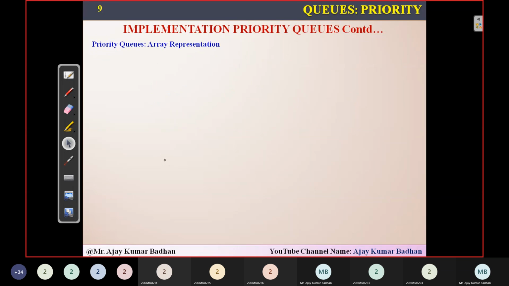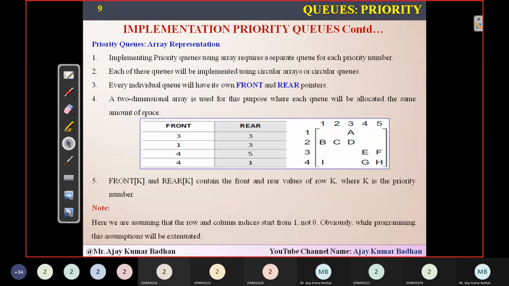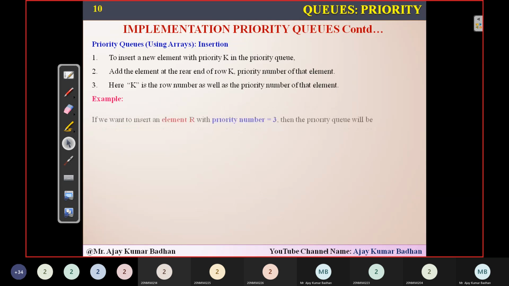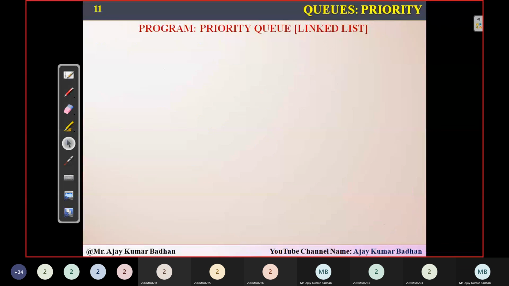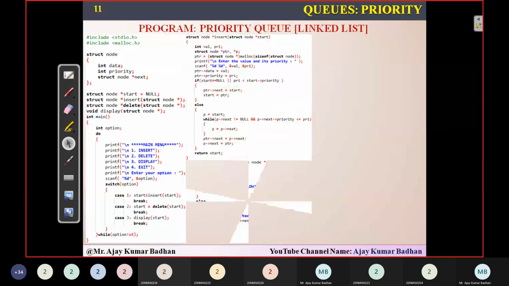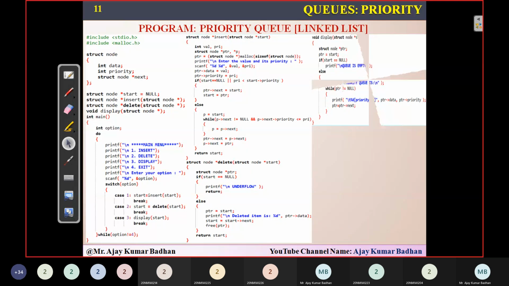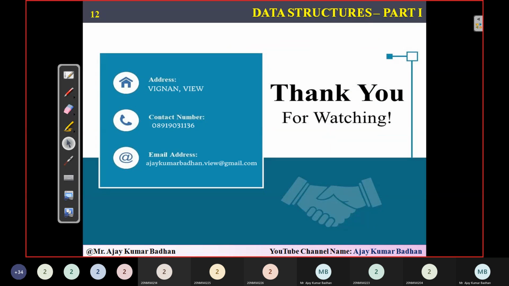Next thing we have is array representation. We will not discuss it today, we'll discuss this tomorrow. This is something we people have to understand perfectly. This is somewhat complicated, array representation. And after tomorrow, we'll discuss this, and at the same time we'll be discussing this program with respect to your linked list. You can see the number of lines we have, but it is very easy when we are implementing it. I'll explain it tomorrow with the example so that it becomes easy for you people to understand.